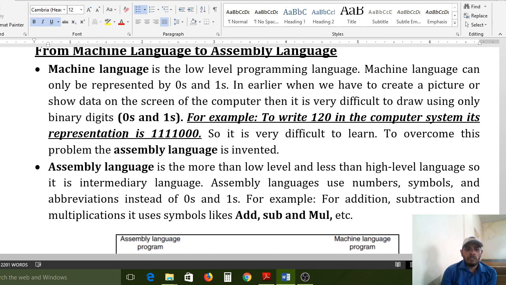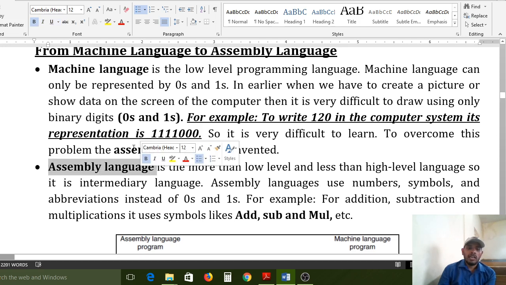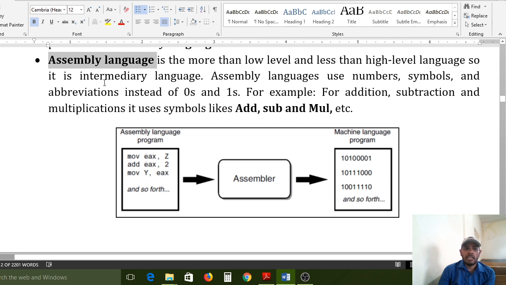Even if you learn it, if you want to modify it or do any error correction, it is impossible because it is a very critical programming language. To avoid all these problems, they introduced assembly language. Please observe carefully: first machine language, then assembly language, and finally higher level language.